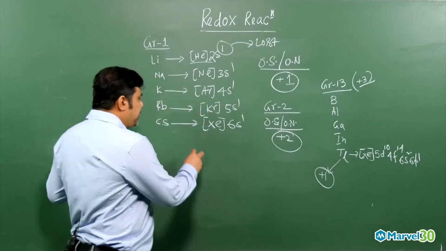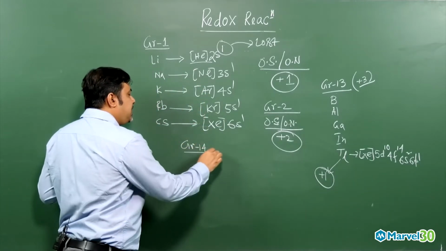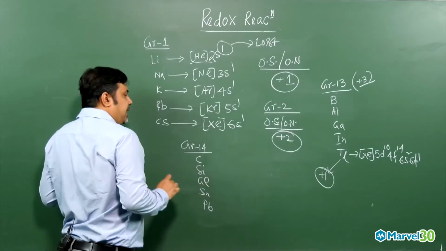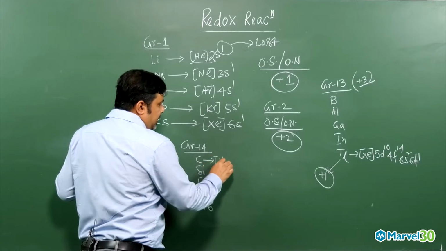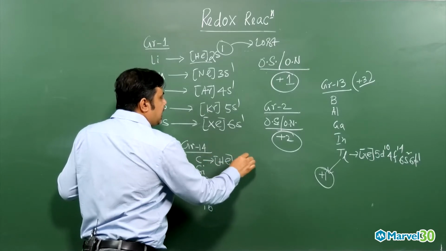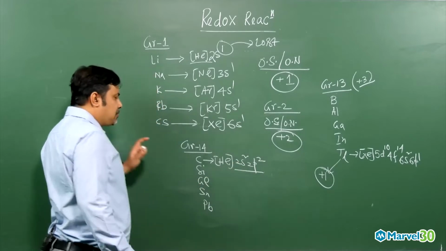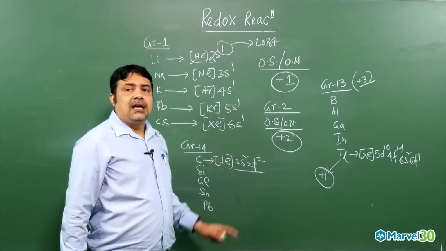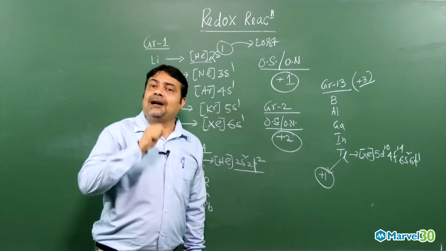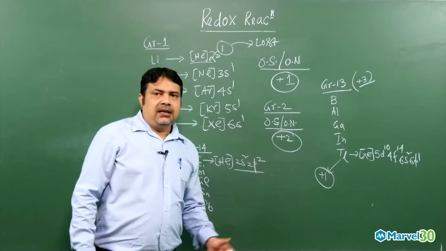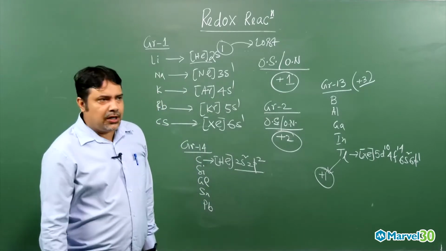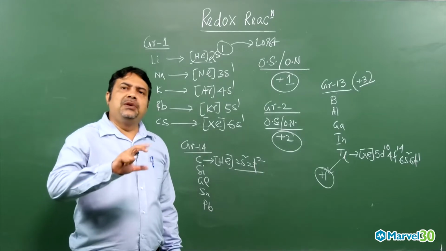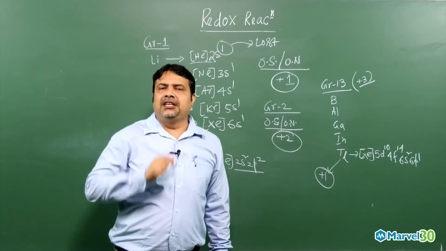And then group 14 elements: carbon, silicon, germanium, tin and lead. Taking carbon as the example, how many valence electrons are there? 4. So all these elements have 4 valence electrons. They can attain the inert gas configuration either by losing 4 electrons or gaining 4 electrons. If they gain 4 electrons, there will also be 8 electrons in the valence shell. We already know that 2, 8 or 18 electrons in the valence shell is like an inert gas configuration, which gives extra stability.